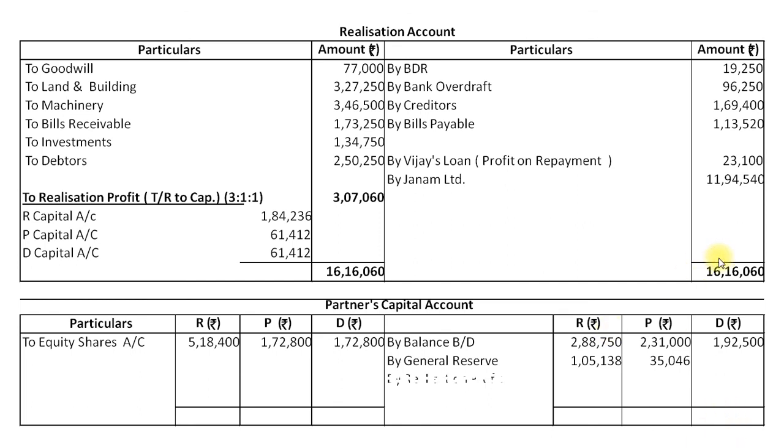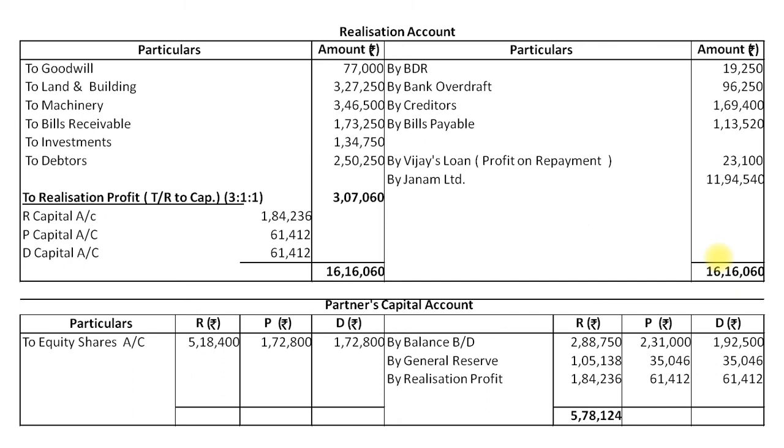Now same profit will be transferred to partners capital account credit side. So capital account credit side, by realization profit R 1,84,236, P 61,412 and D 61,412. And now we will close partners capital account.